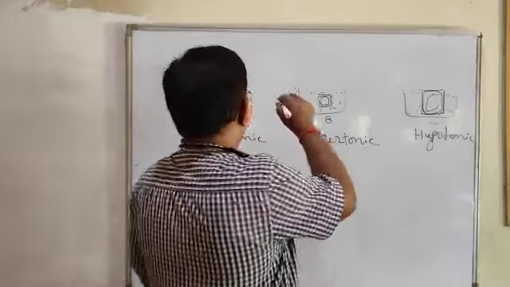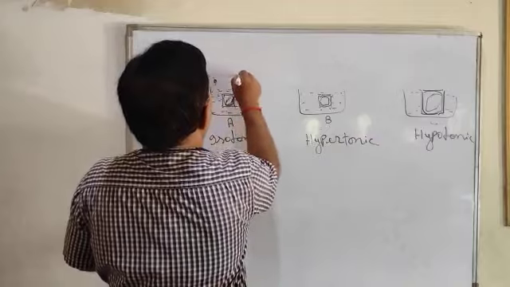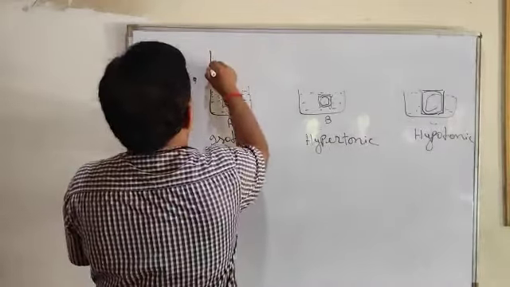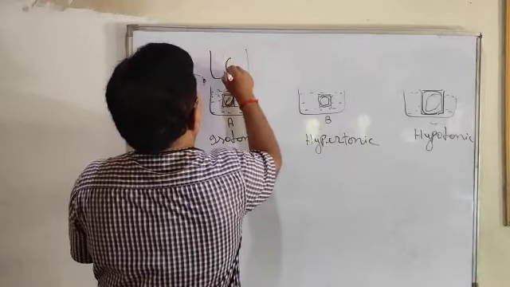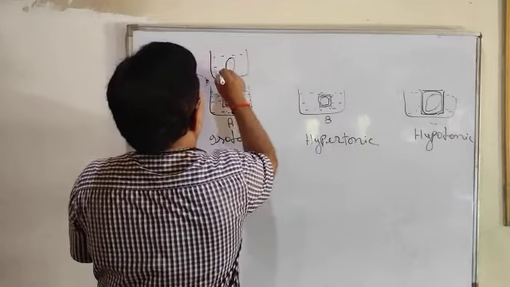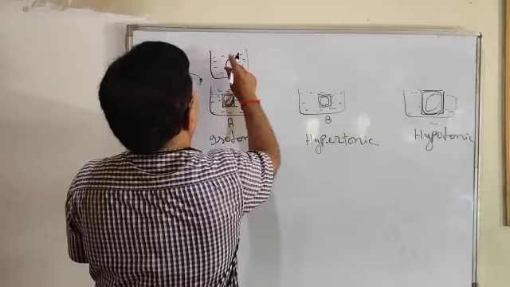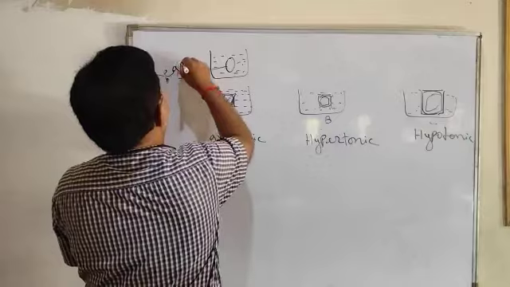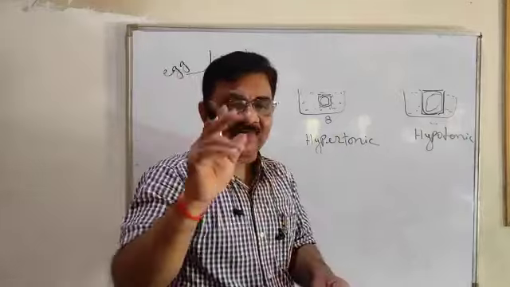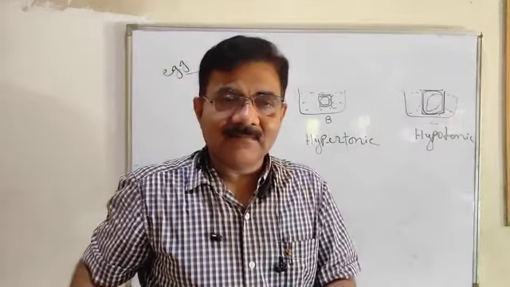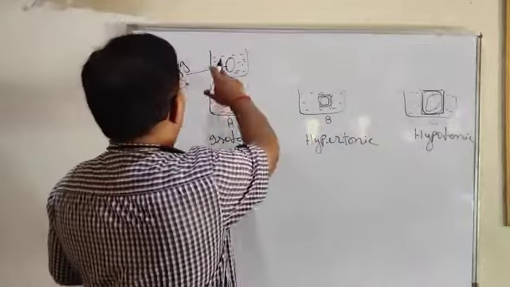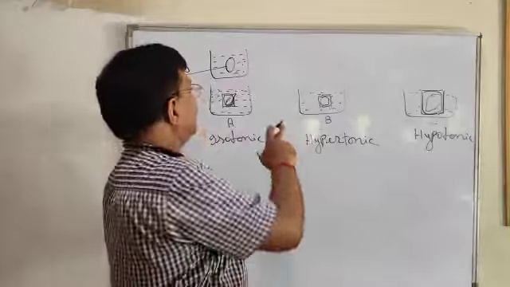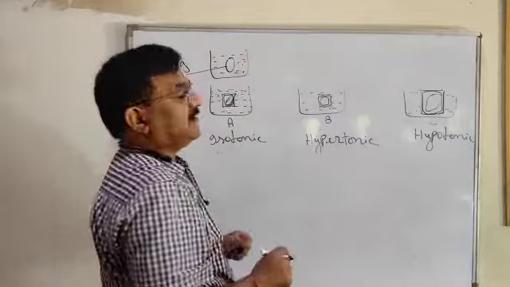If we put the egg in isotonic solution, with the shell removed, the outer covering removed, not after boiling, the size will remain the same, then the solution outside is isotonic.